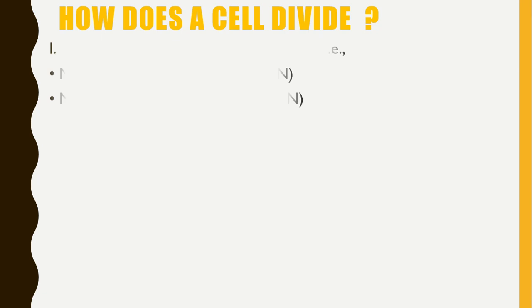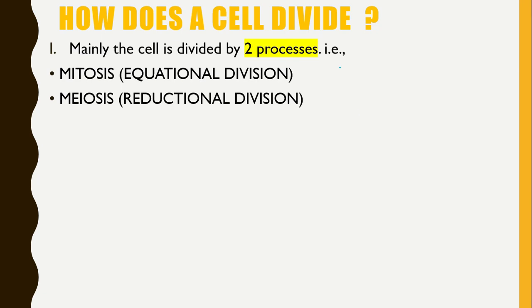So how does a cell divide? Mainly a cell divides by two processes. One is mitosis, another one is meiosis. Mitosis is the equational division and meiosis is the reductional division. Meiosis is again divided into meiosis 1 and meiosis 2.